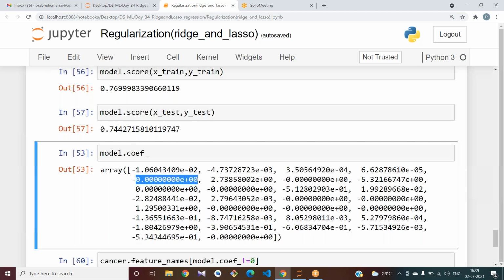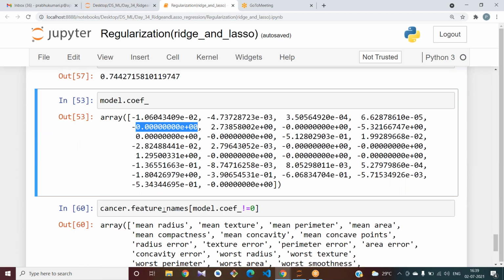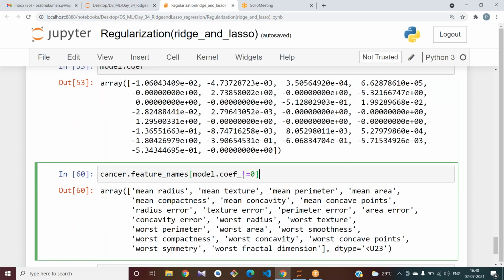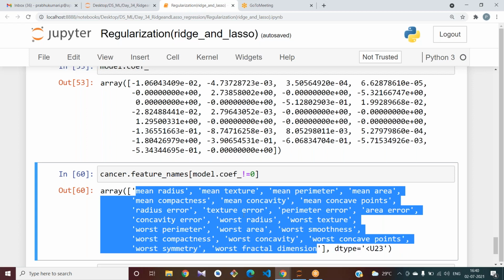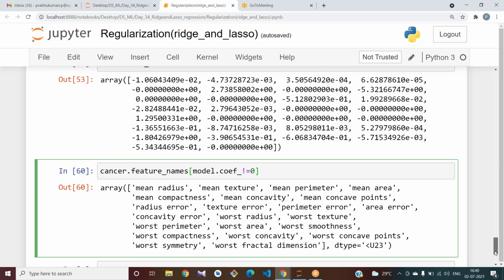And if you want to see which features have magnitude 0, in the cancer object I have the feature names, right? From the feature names, I am extracting those column names which are 0. Here I am extracting the values which are not equal to 0. For this iteration, it has taken this number of input features in order to predict the output.